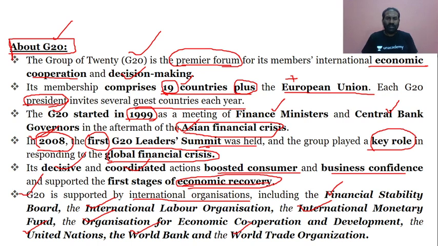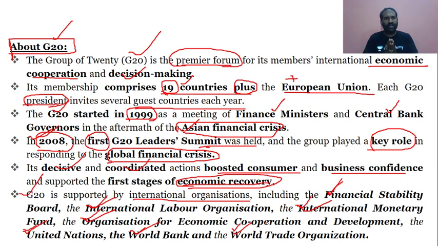I repeat once again for the benefit of the viewers: the Financial Stability Board, the International Labour Organization, that is ILO, International Monetary Fund, that is IMF, Organization for Economic Cooperation and Development, that is OECD, United Nations, UN, World Bank, WB, World Trade Organization, WTO. So these are the ones which support the G20.